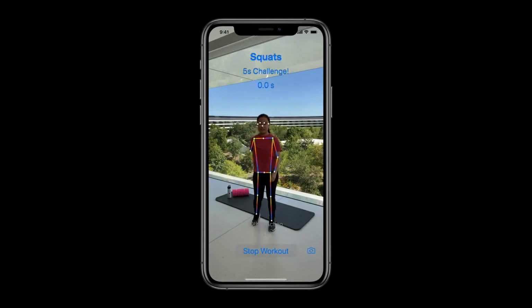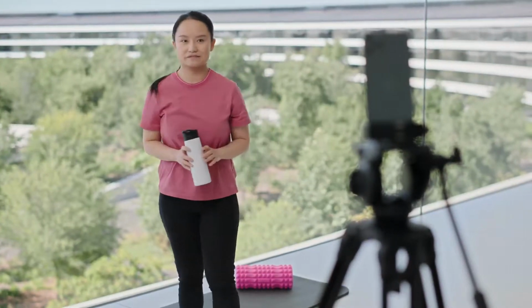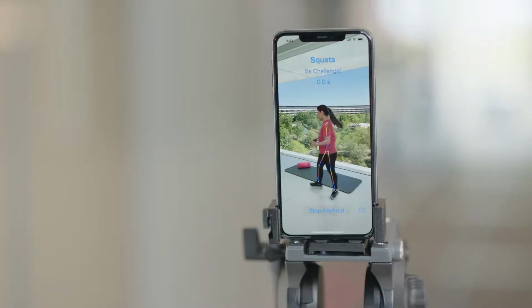Oh, I finished lunges, but I'm not in a hurry yet and would like to take a rest and drink some water. Everything happens interactively, and I don't have to get back and operate the device, which is very convenient for home exercises.